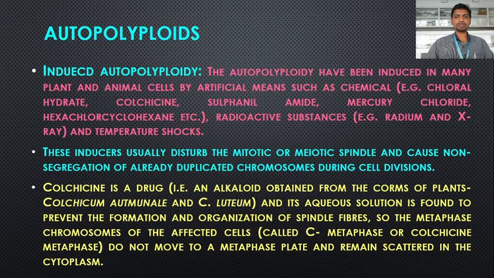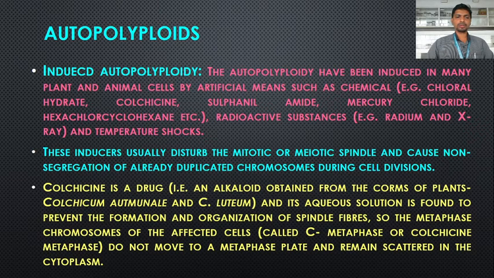Colchicine in its aqueous solution is found to prevent the formation and organization of spindle fibers. Spindle fibers are the fibers which attach to the centromere of the chromosomes, and during anaphase these spindle fibers pull the chromosomes to the two opposite poles.